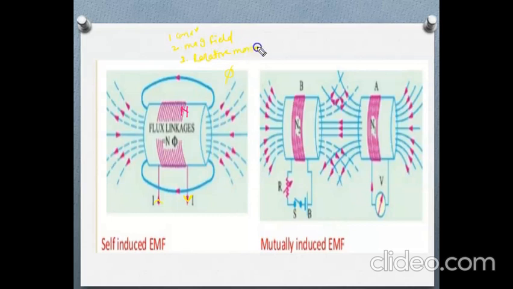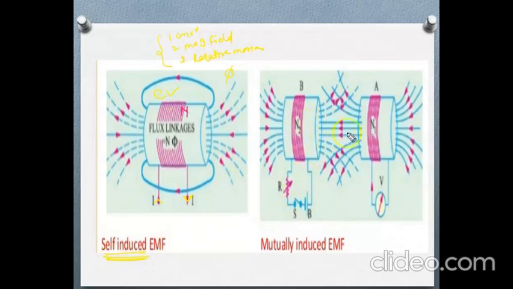Here conductor is there, magnetic field is there produced by its own, and relative motion is there because current is variable, so flux is also variable. When flux is variable, relative motion between these two is achieved, and when these three conditions are satisfied, we will get the EMF in this number of turns. EMF will be induced in this coil, and this EMF is known as a self-induced EMF.